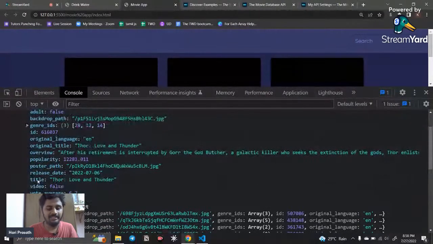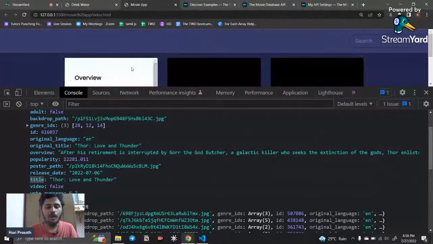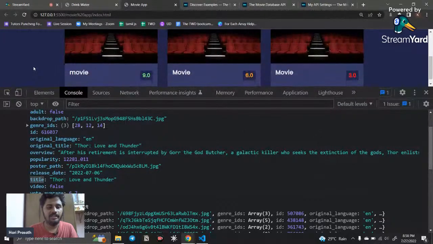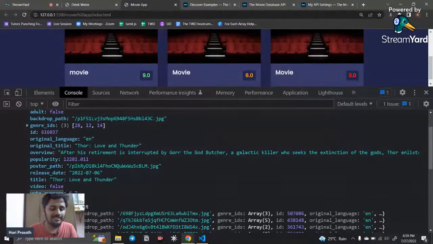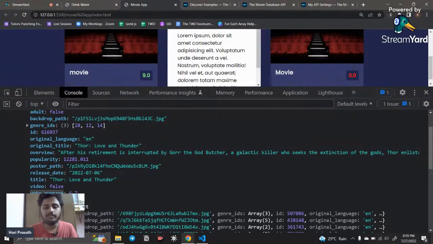For example, what information do we need? The title of the movie, right? Here you can see the title of the movie is in the object, that is Thor: Love and Thunder. Then what we need is the voting. So where is the voting? Here you can see vote average 6.7. So for Thor: Love and Thunder, the movie rating is 6.7. So it's going to be displayed in orange.